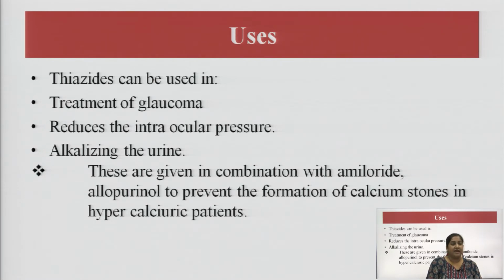These drugs are given in combination with amiloride and allopurinol to prevent the formation of calcium stones in hypercalciuric patients. That means they are generally prescribed in combination with certain drugs for the prevention of calcium stones in hypercalciuric patients.